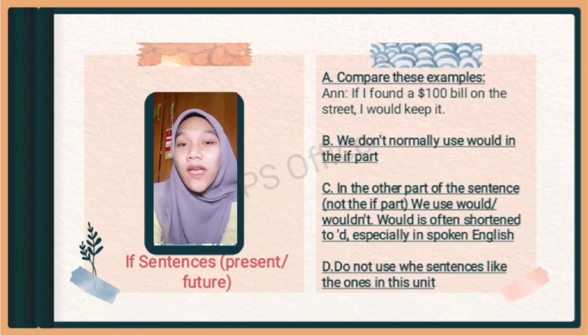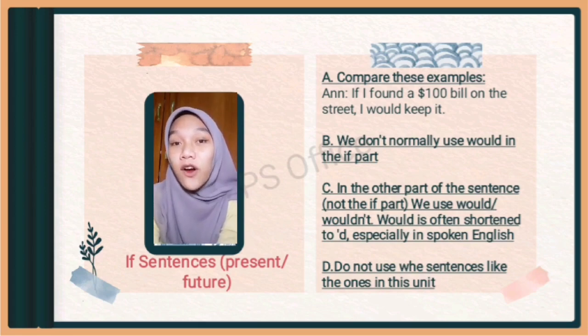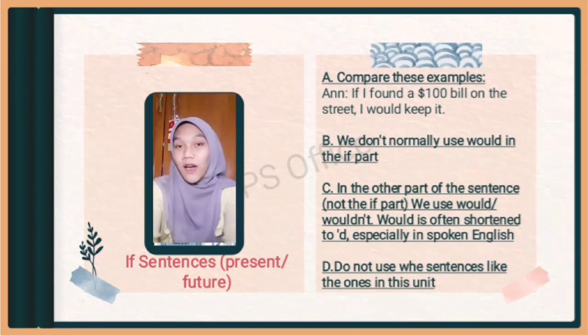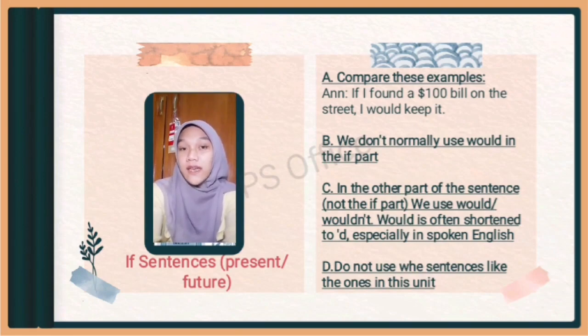Okay. When you imagine a future happening like this, you use a past tense form, did or came or found, and etc., after if, but the meaning is not past. For example, what would you do if you won $1 million? Okay, part B. We don't normally use would in the if part of the sentence. For example, if we didn't go to their party next week, they would be angry.